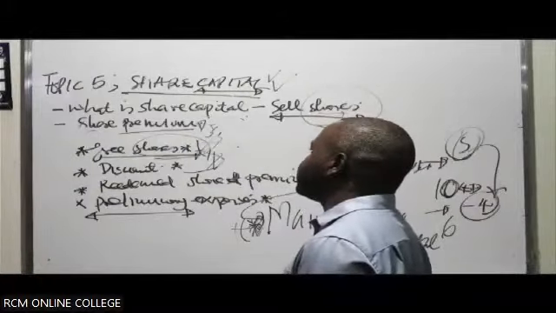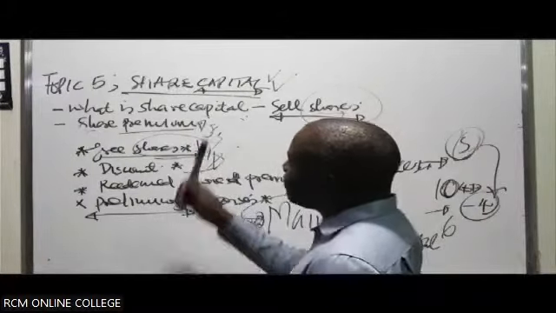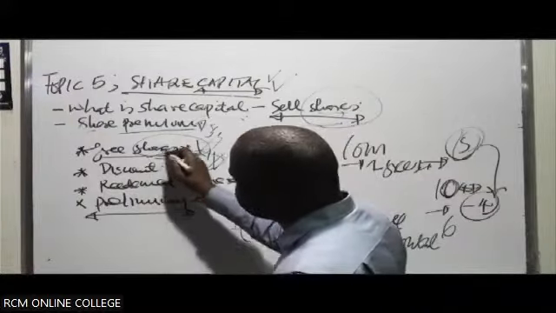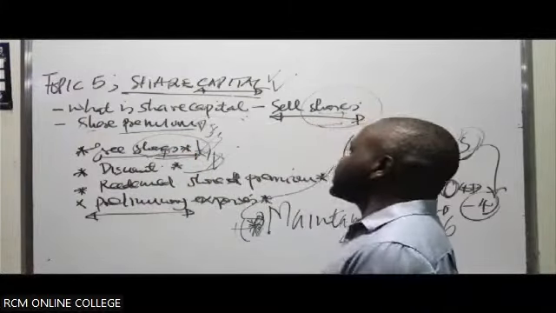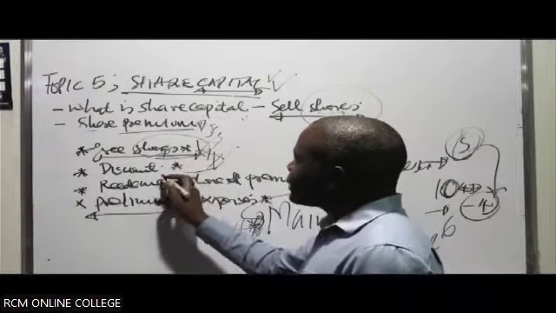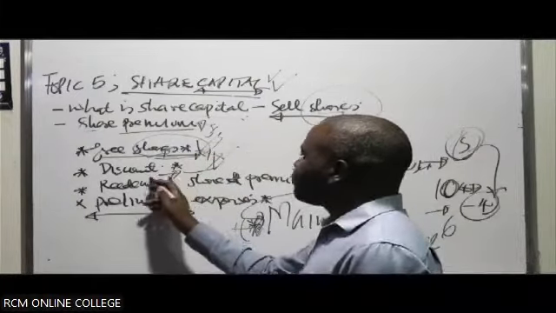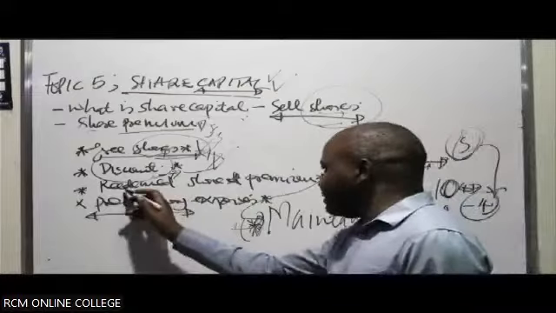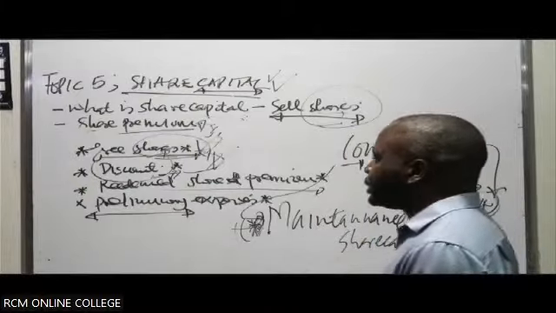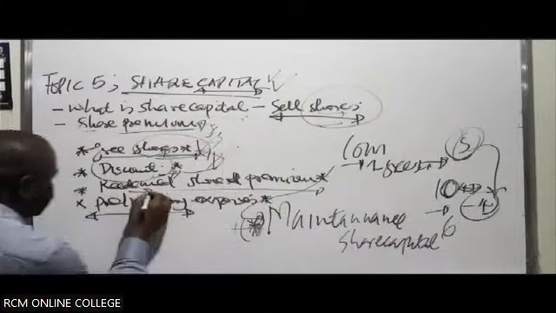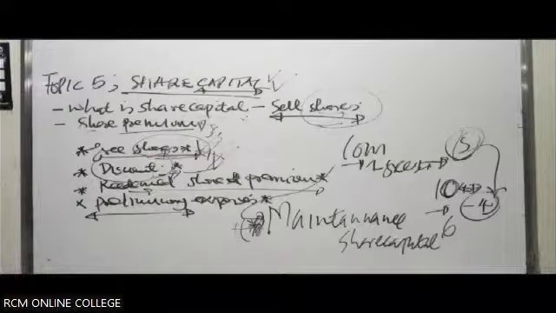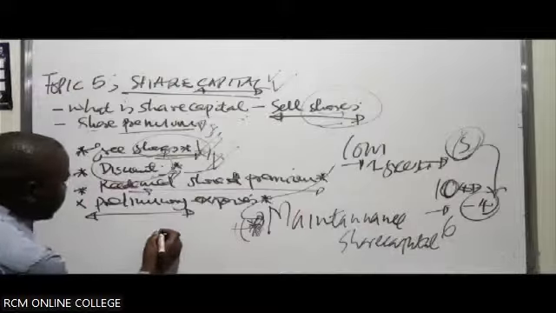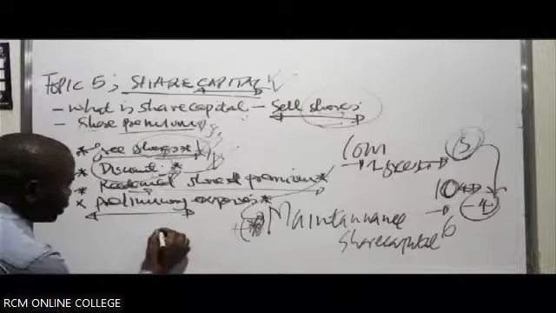The reason you look at the share premium is that you'll be able to replace any shares that were given out for free. If some shares were given out at a discount, you can cover the discount from this premium. If you redeemed some shares at a premium, remember redemption. When you talk about redemption, you are simply buying back the shares that you sold. If you are redeeming preference shares, you are buying them back. Maybe you sold them at 10.